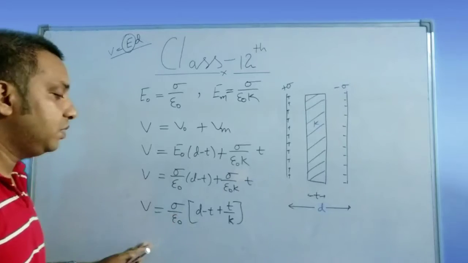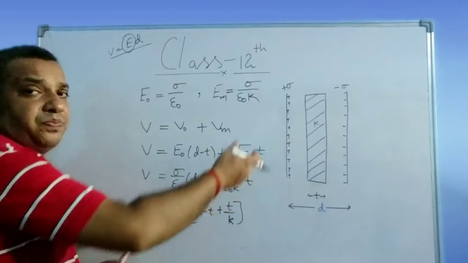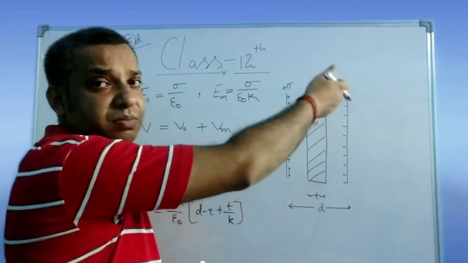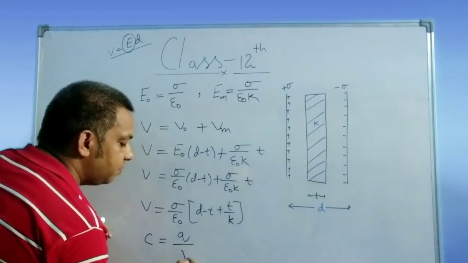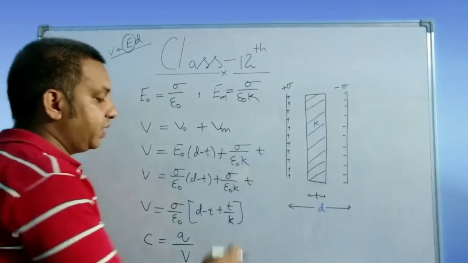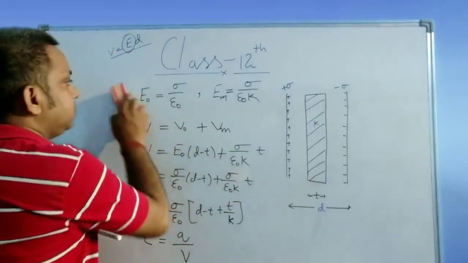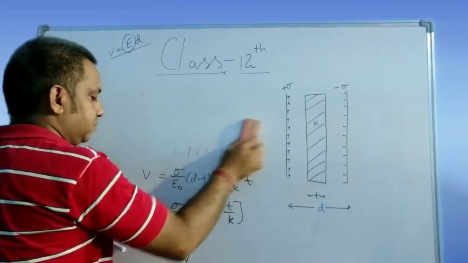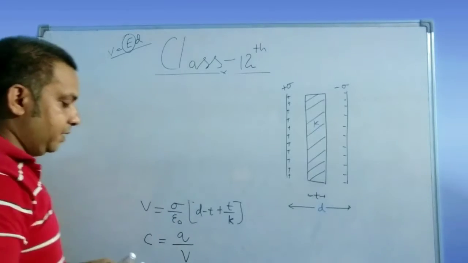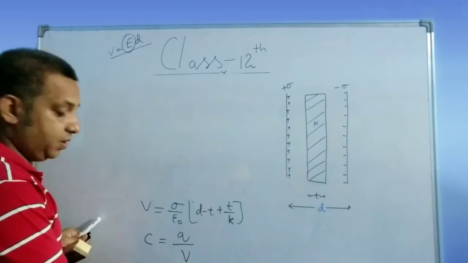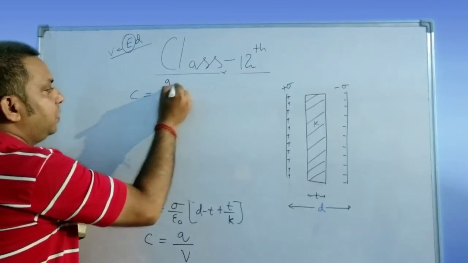Clear? Now you know the basic definition of capacitance, C is equal to Q by V. Let us assume the charge present on the plates is plus Q and minus Q. So you will get the capacitance C is equal to what? Q by V. I am erasing the upper portion. Clear? So here C is equal to Q by V. This is the basic definition of capacitance, C is equal to Q divided by V.